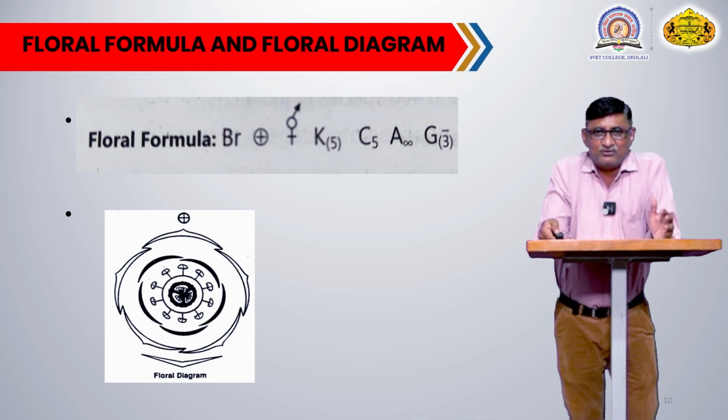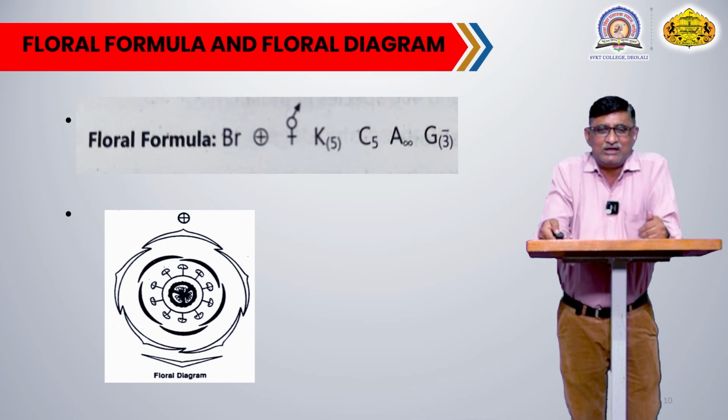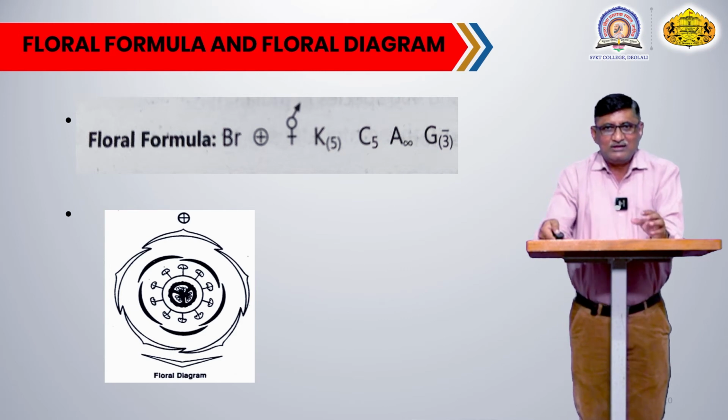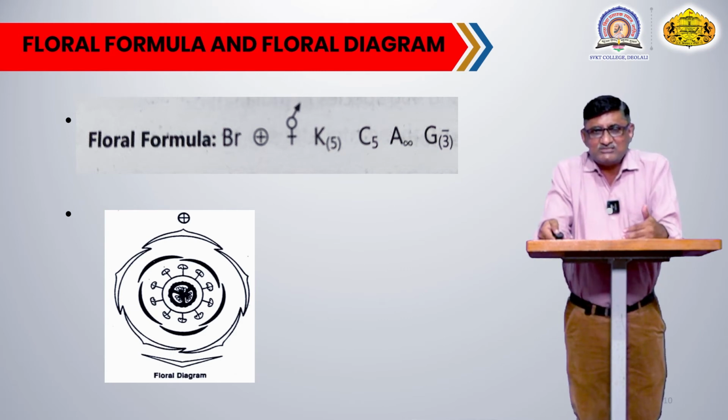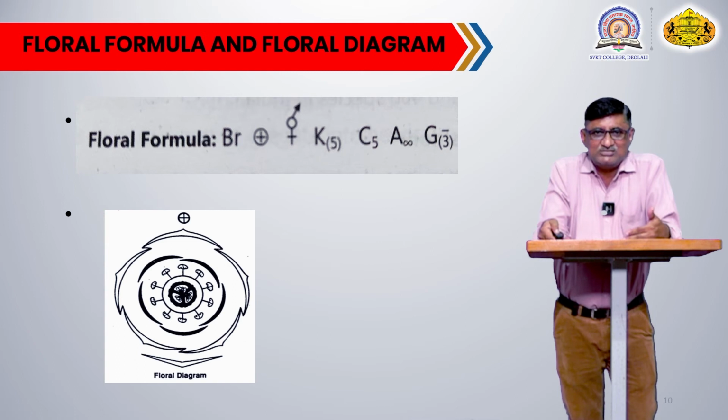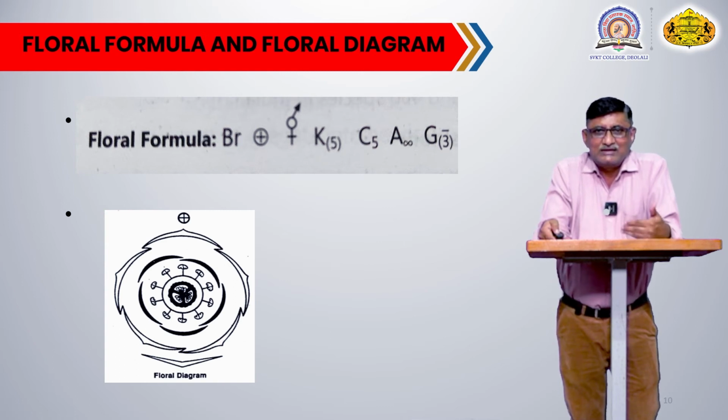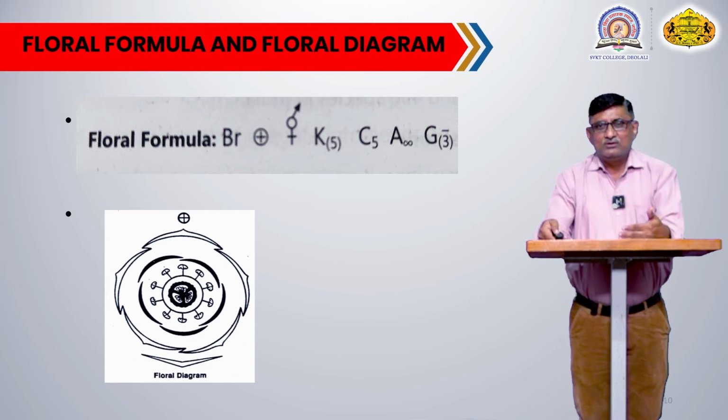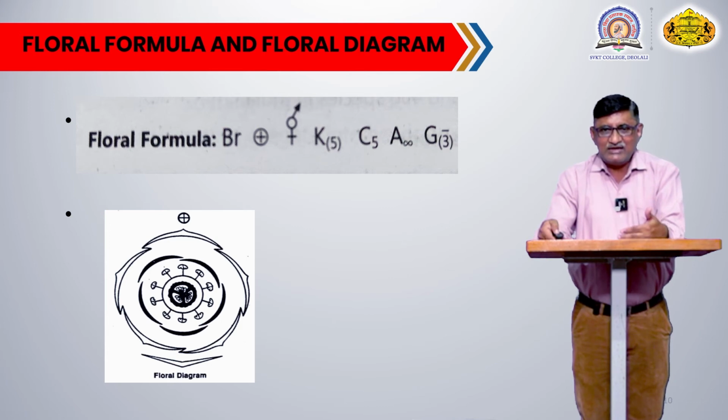Br means the flower is bracteate. The next symbol indicates the flower is actinomorphic, means symmetrical flower. You can cut from any side, you will get 2 equal halves. Then the next symbol is for the bisexual condition, the flower is bisexual. Then calyx is indicated by K, that is 5, and the 5 in the bracket indicates the calyx is gamosepalous or united, they are epigynous.